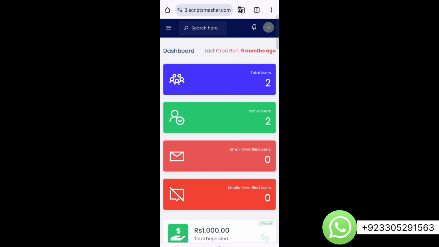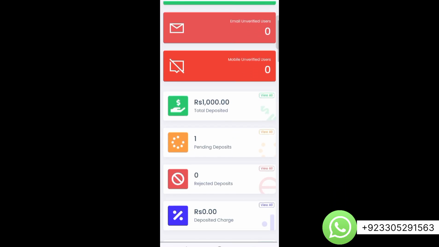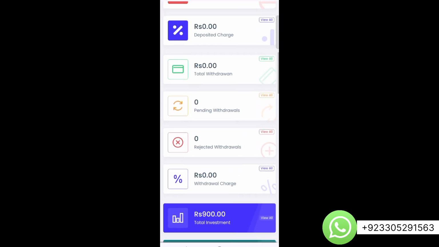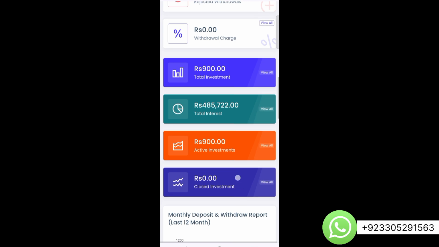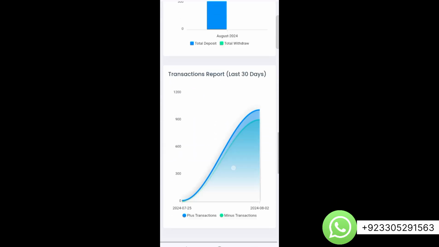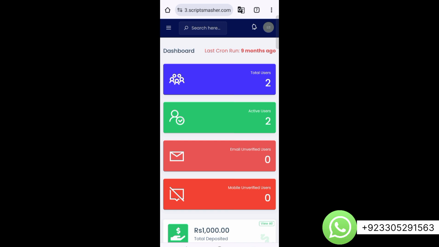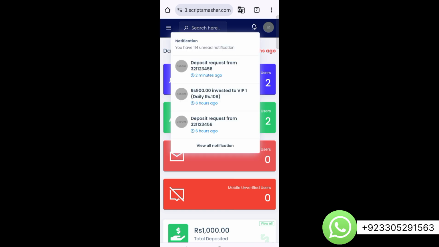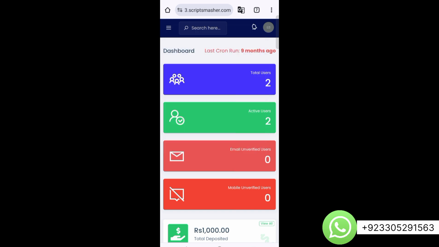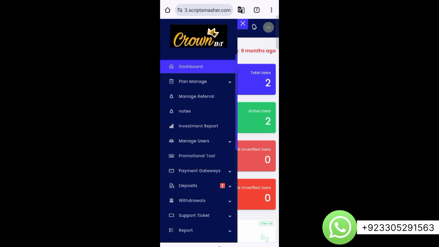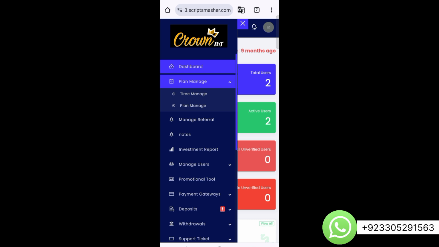So from here, the admin can completely control the website. So you can see the total users, active users, email unverified users, total deposits, pending deposits, total investments on the website, and the graphs of new related investments. Viewers, this is the dashboard of your admin panel. Here you can see all the notifications of deposit requests and user registrations; all notifications you will get over here in this section.